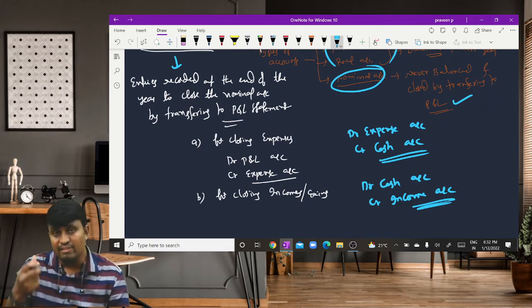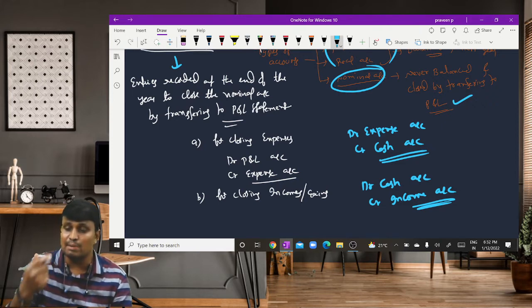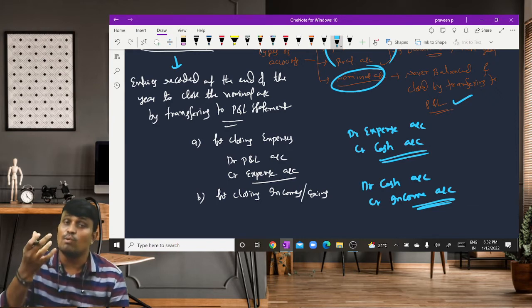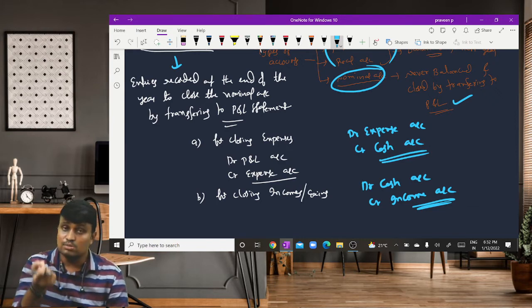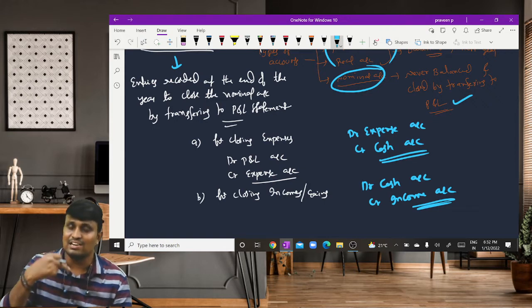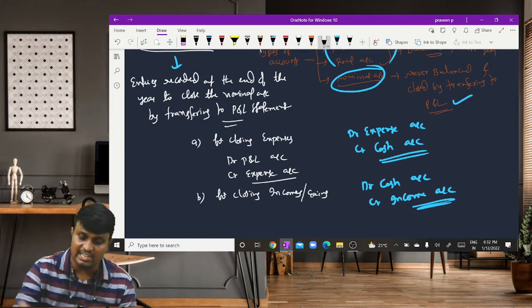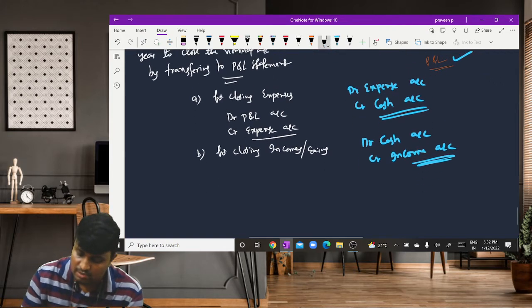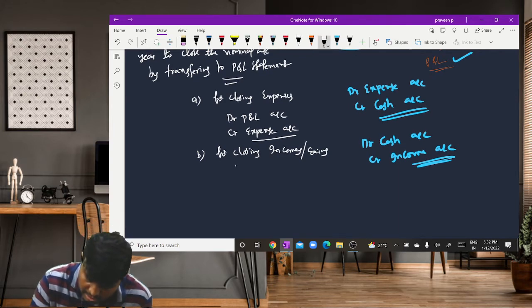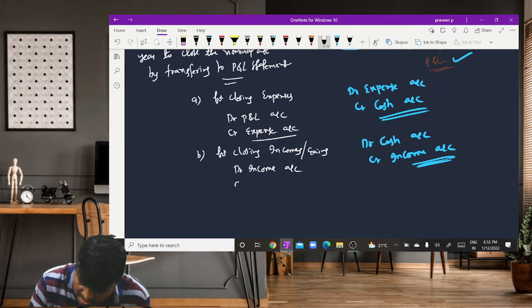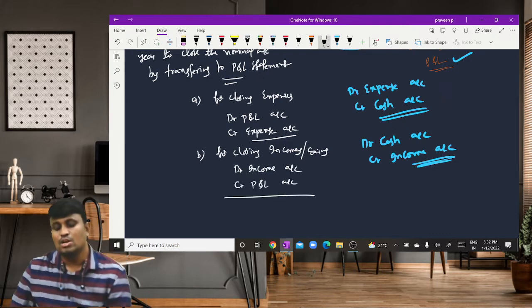And here, when the income is received, that income is credited. While closing, that income should be debited, and the corresponding credit is given to profit and loss account. Then what is the journal entry we need to record? Debit income account, credit profit and loss account.